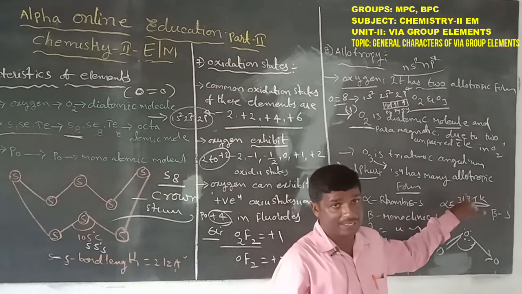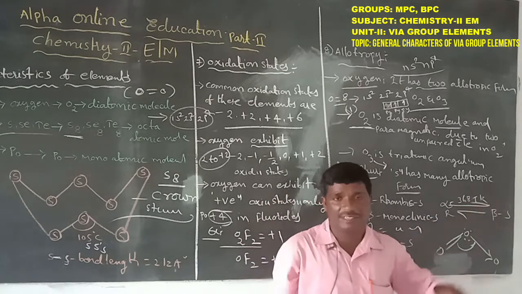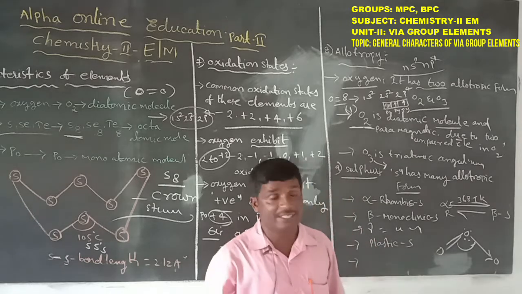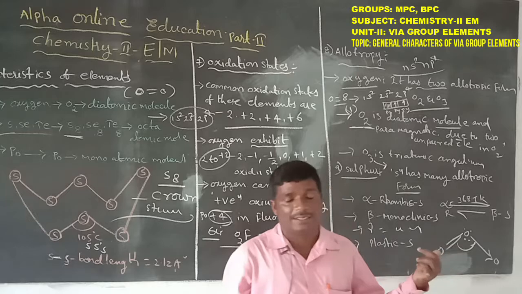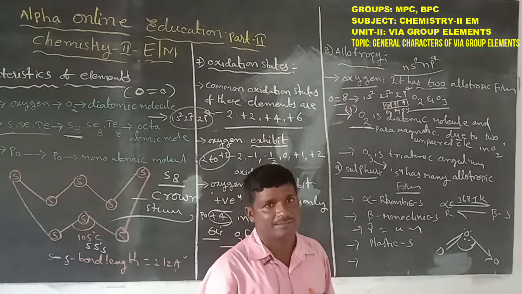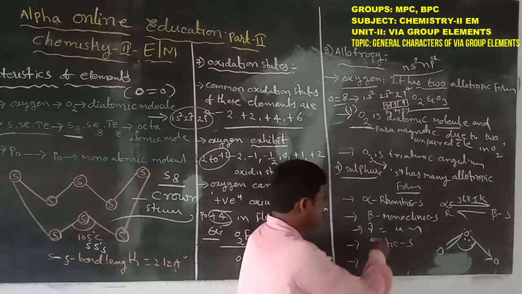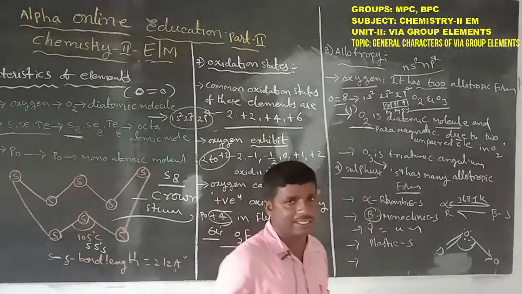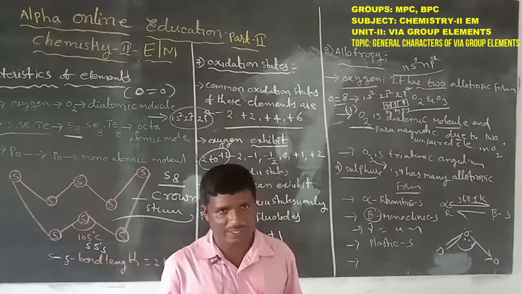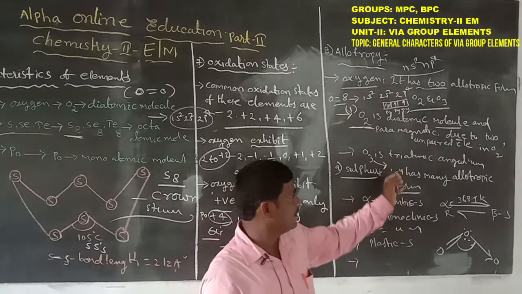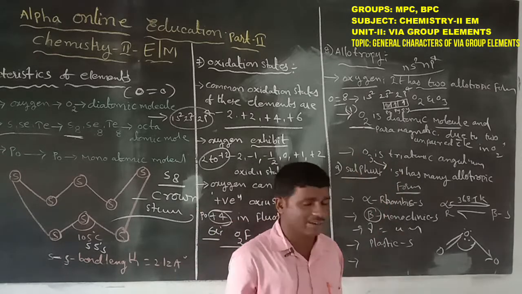That is the temperature of 368.5 Kelvin at equilibrium, also known as the transition temperature. Another one: beta monoclinic sulfur, on heating to a high temperature, converts to gamma monoclinic sulfur. That is the allotropic form of sulfur.